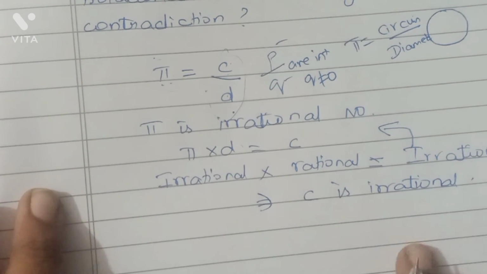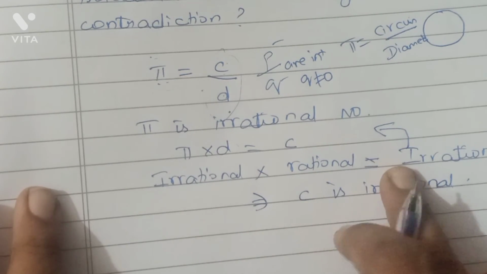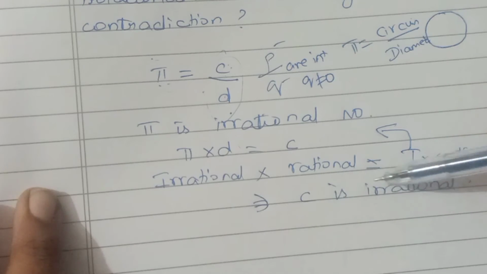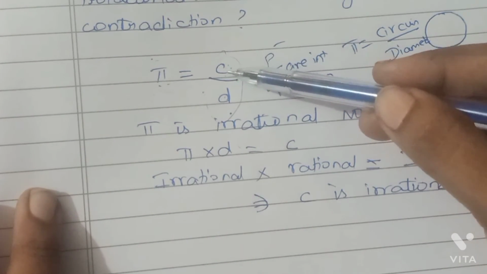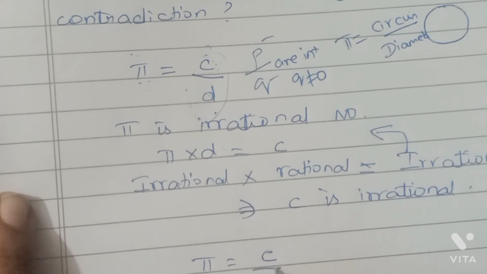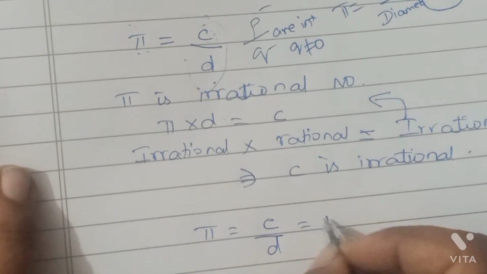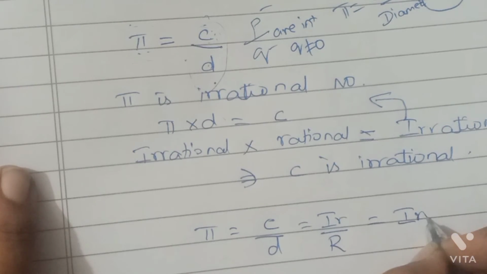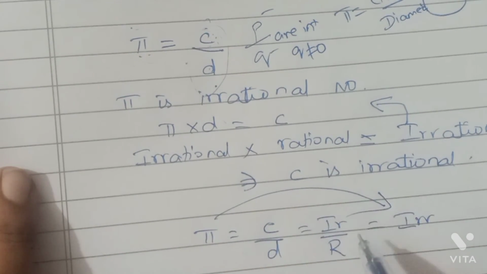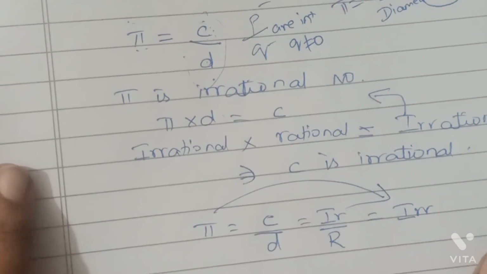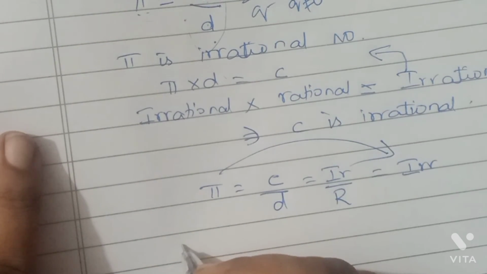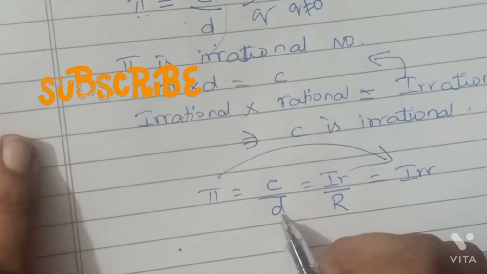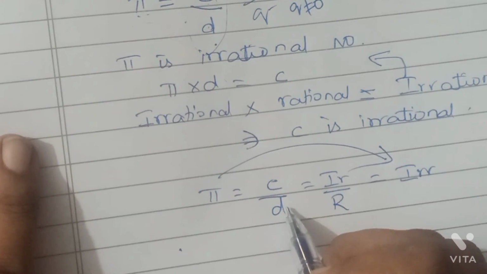We arrived at the result that C is irrational. So we have pi is equal to C by D, that is, irrational divided by rational, which is irrational. So this implies pi is irrational. So there is no contradiction. Thus we conclude there is no contradiction, since either C or D must be an irrational number.